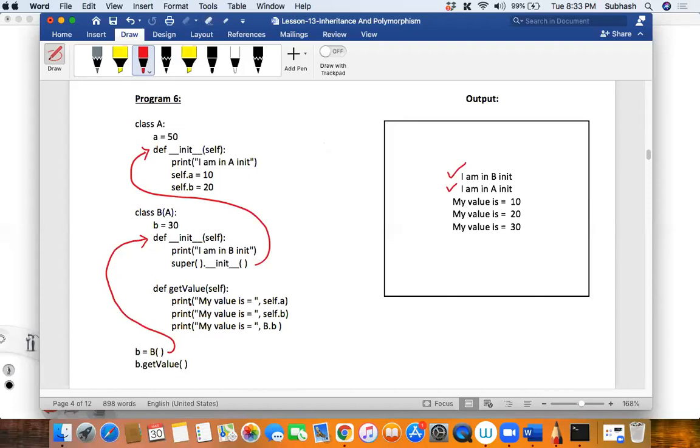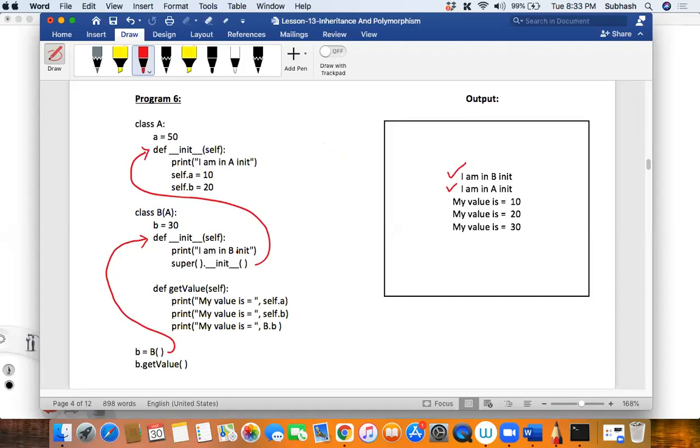Now, listen to me, we have this class B which is inheriting from A. What does that actually mean? It means all the properties of class A will be inherited by class B. So don't you think B will be bigger than A? B will be bigger than A because it contains its own properties as well as the properties belonging to class A, correct?